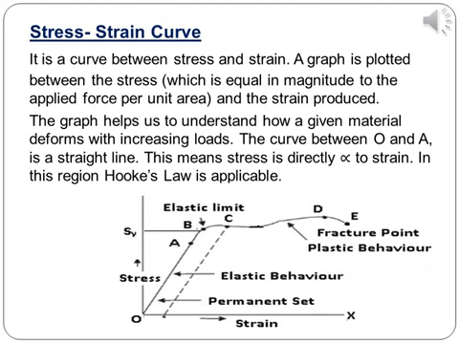The curve between O and A is a straight line. This means that stress is proportional to strain. In this region, Hooke's law is valid. So, in this region, the material behaves like an elastic body.